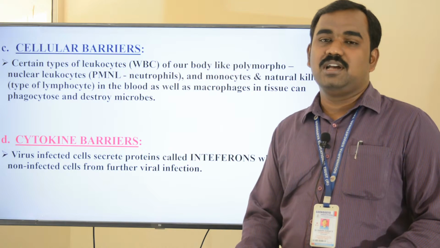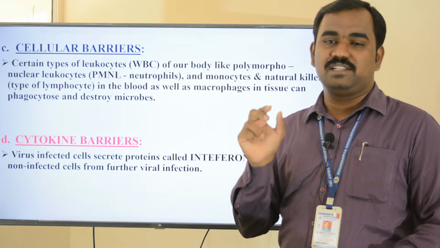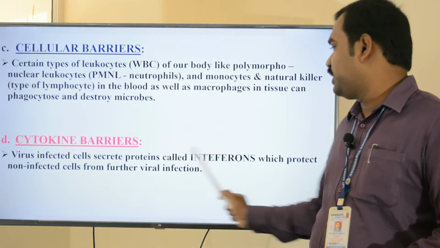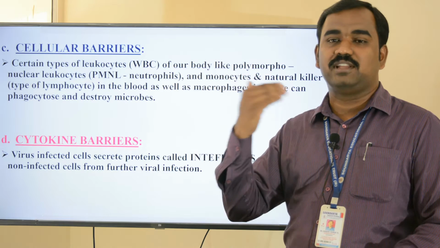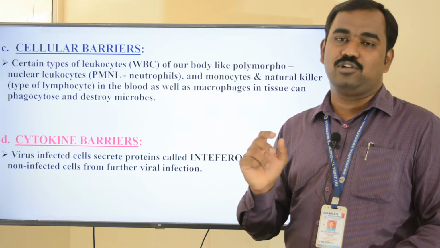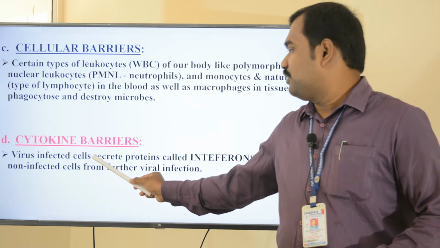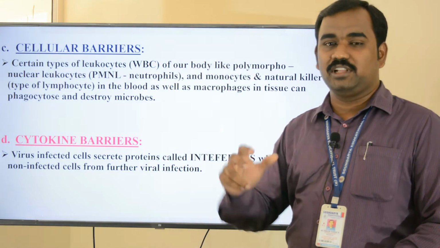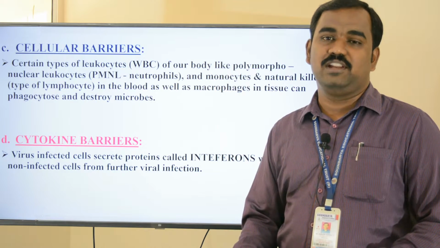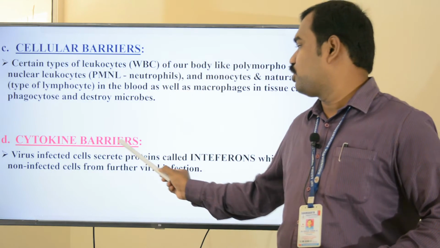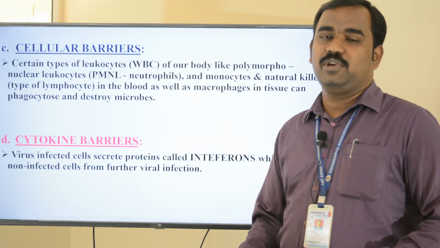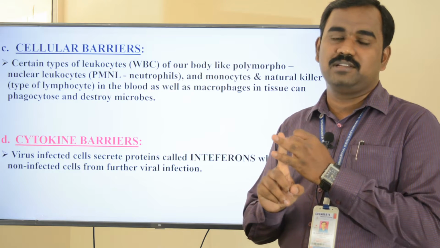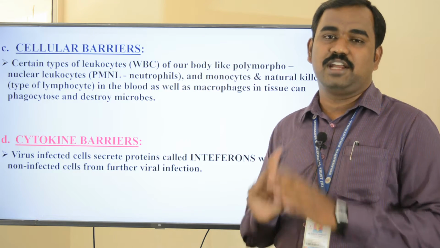The last one is the cytokine barrier. The virus-infected cells secrete a protein called interferon, which protects the non-infected cells from further viral infection. This is about cytokine barriers. So innate immunity consists mainly of four barriers: physical barriers, physiological barriers, cellular barriers, and cytokine barriers.